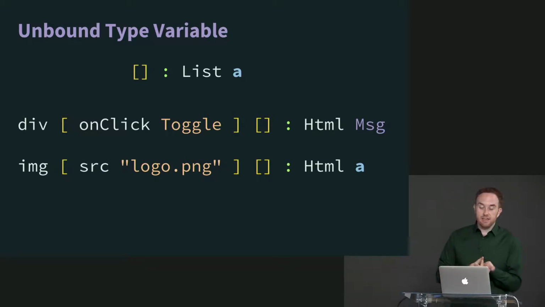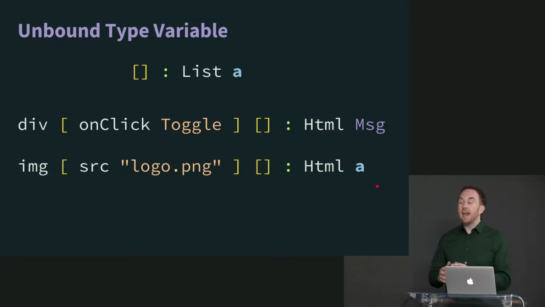That's totally legit because the type variable specifies what type of message this thing can produce in response to user input. But this image doesn't do anything in response to user input, which means that it doesn't broadcast any message, which means that it's compatible with any HTML that we want to use it with.